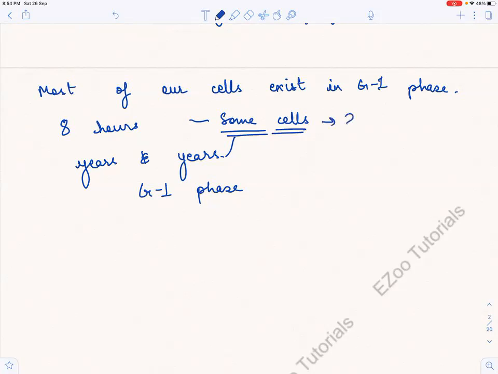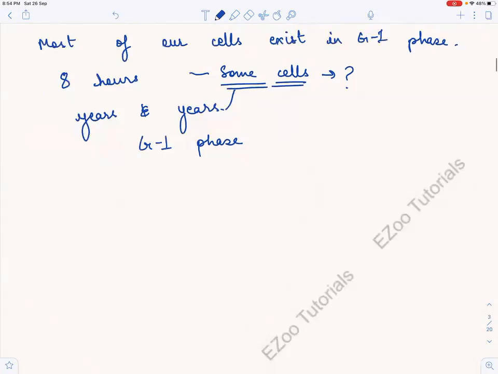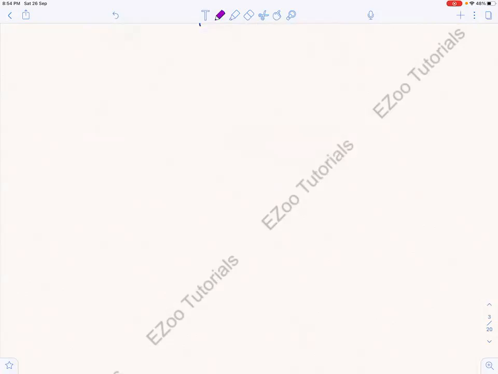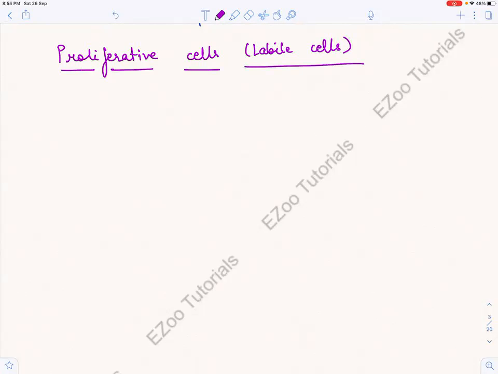So let us see what are we talking about, some cells. Which cells are we talking about? I told you, whenever we are studying science, questions should come in our mind. So there is some kind of cells which is known as proliferative cells, right? Or labile cells. We know from this word, proliferative cells, labile cells. What do you understand by proliferative? या proliferation, बार बार ज़्यादा बढ़ना.